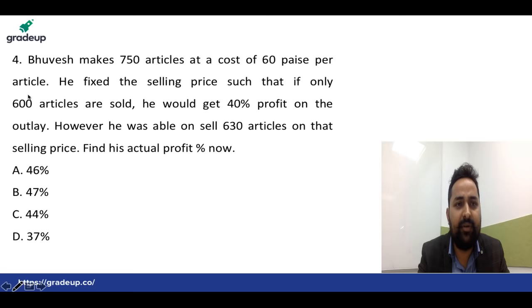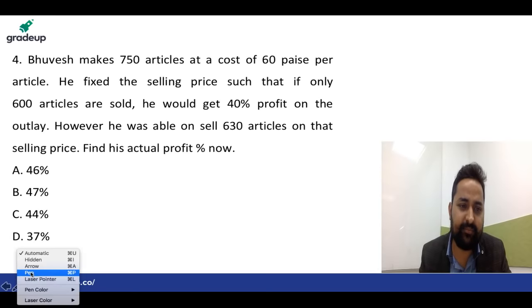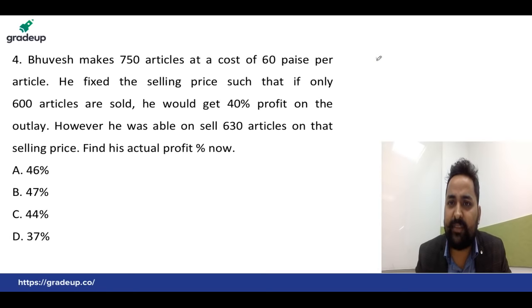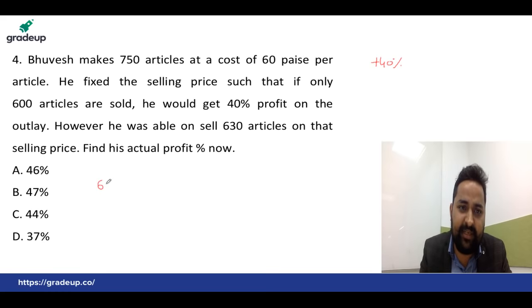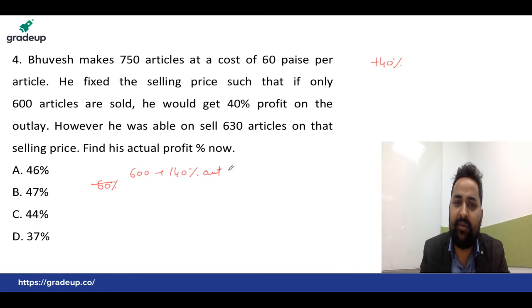Very simple. Bunesh makes 750 articles at a cost of 60 paise per article. He fixed the selling price such that if only 600 articles are sold, he would get 40% profit. See here, we can write in this way. 40% profit he is getting at 600 articles. That means 600 articles, 40% profit, that equals 140% of outlay. Of outlay we can write in this way, 600.